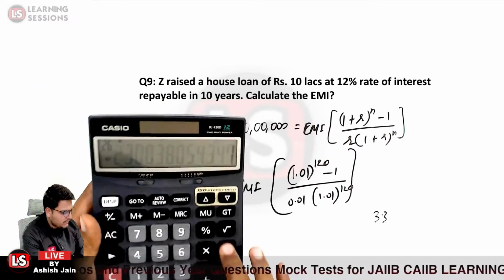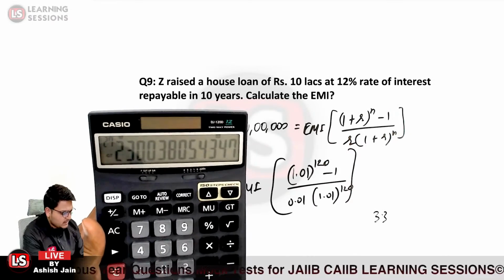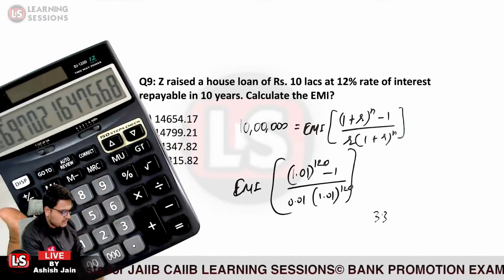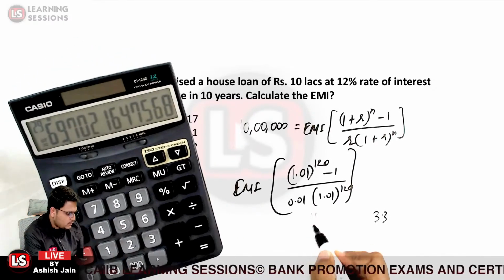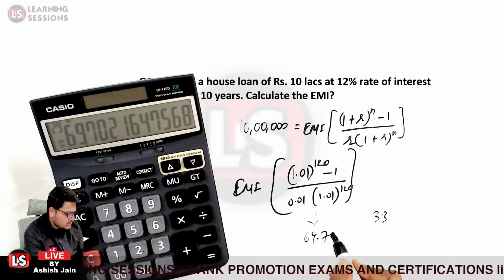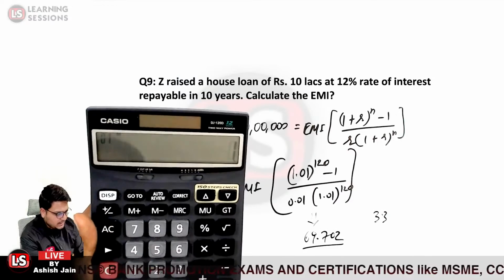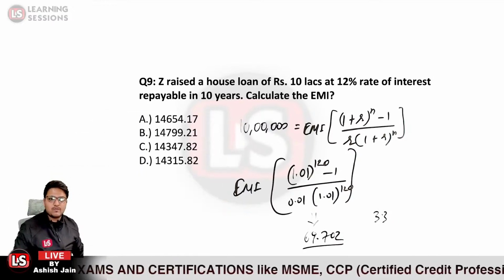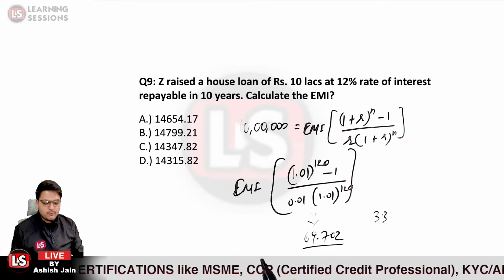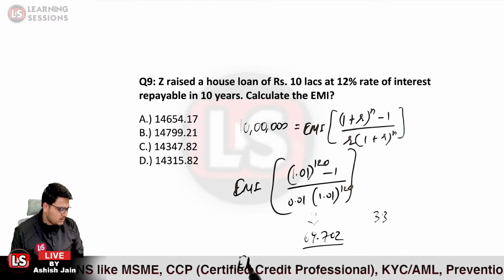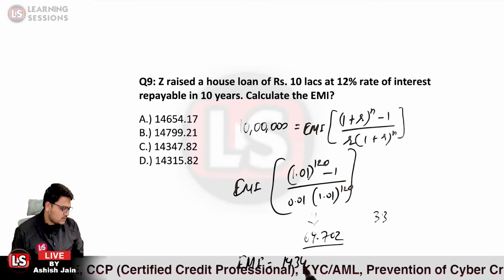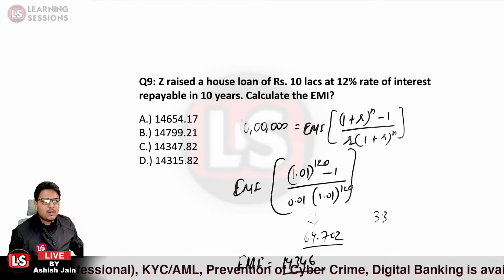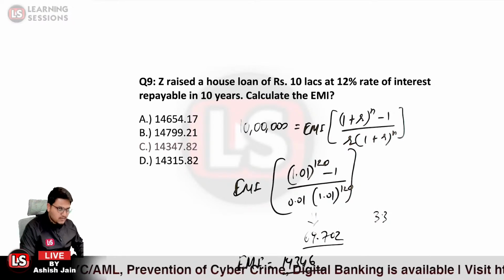So minus 1, divided by 0.01, that is 3.3003 minus 1 divided by 0.01, which is equal to 69.702. So this whole value reduces to 69.702, and further it will be 10 lakh divided by 69.702, and that would be the answer. That is 14346. So the EMI over here comes out to be 14346. So option C is the right answer.